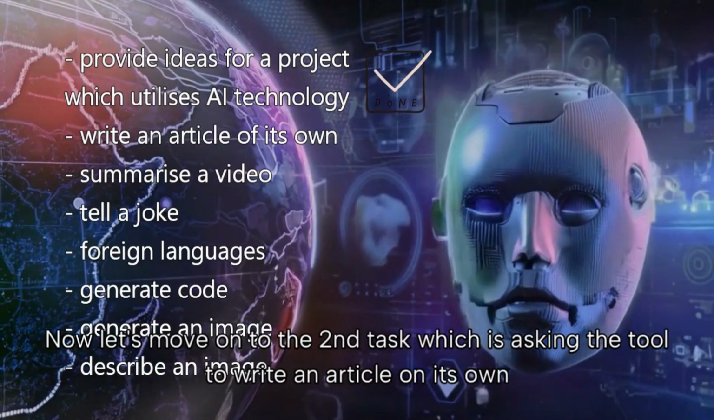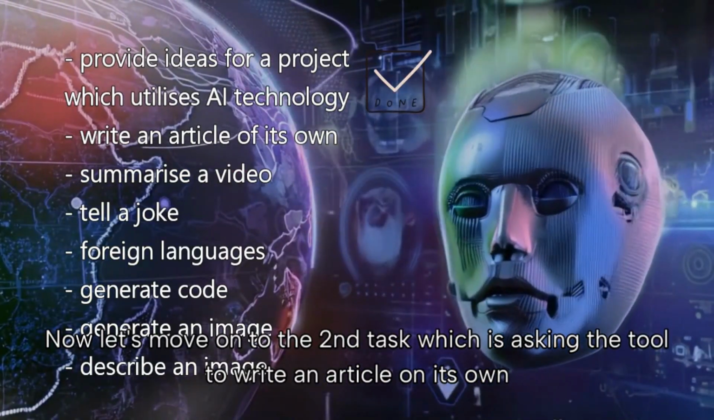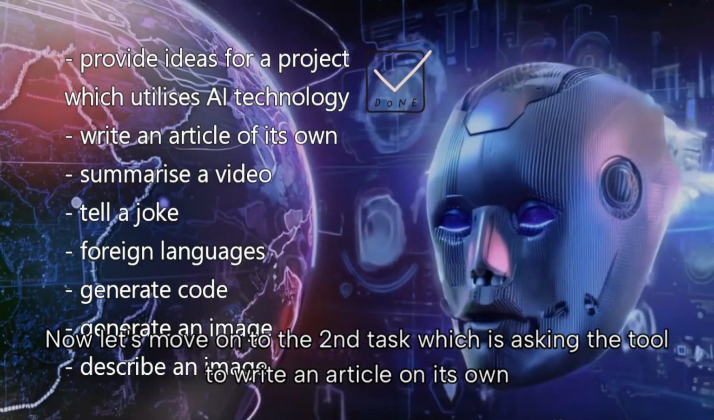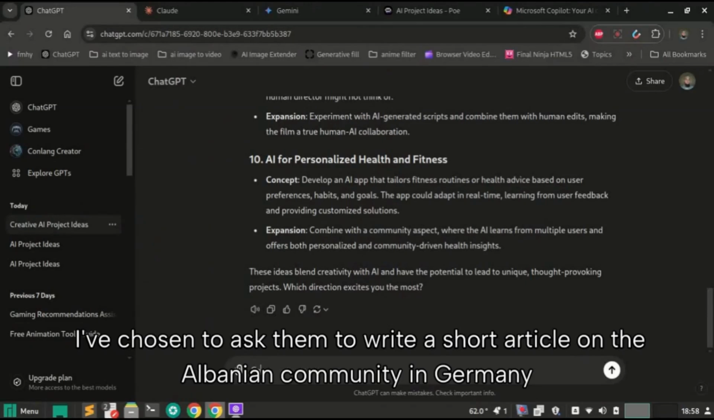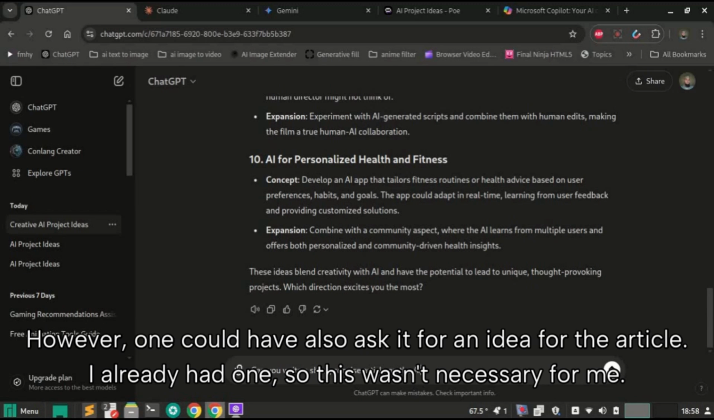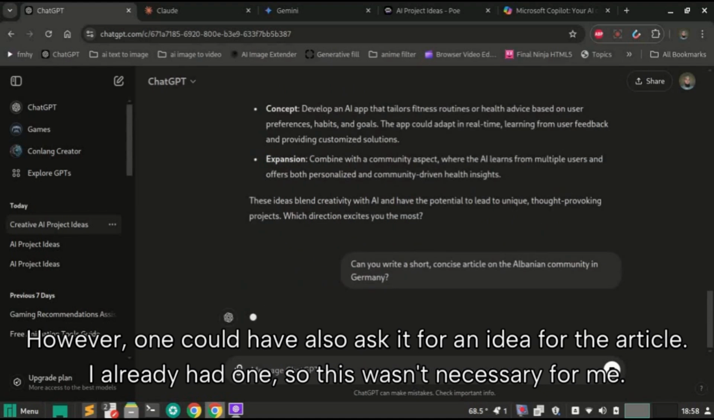Right now, let's move on to the second task, which is asking the tool to write an article on its own. I've chosen to ask them to write a short article on the Albanian community in Germany. However, one could have also asked it for an idea for the article. I already had one, so this wasn't necessary for me.